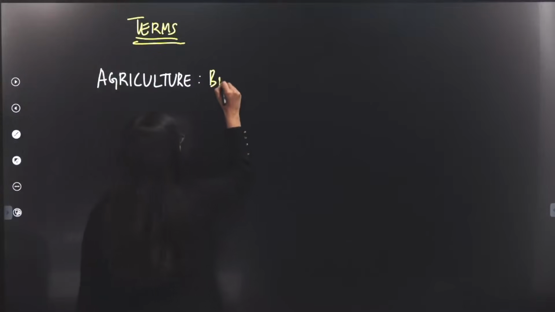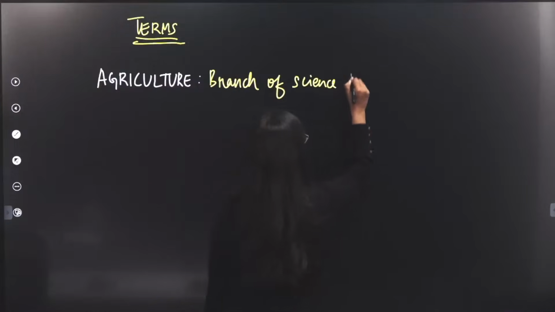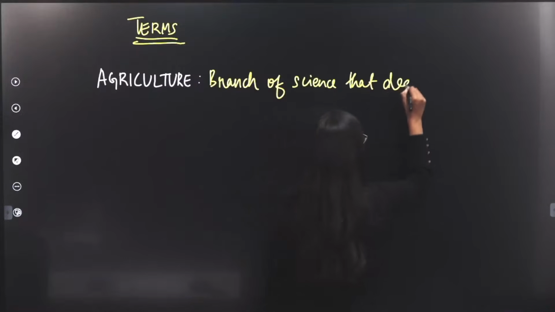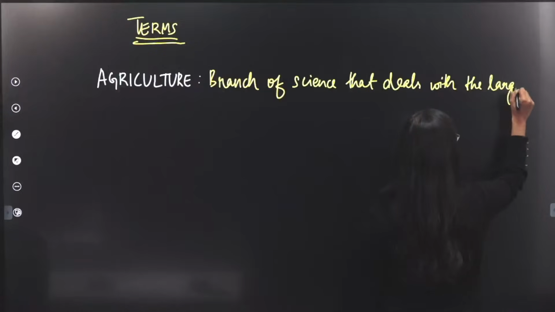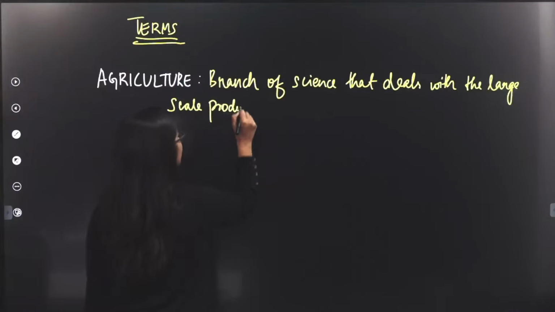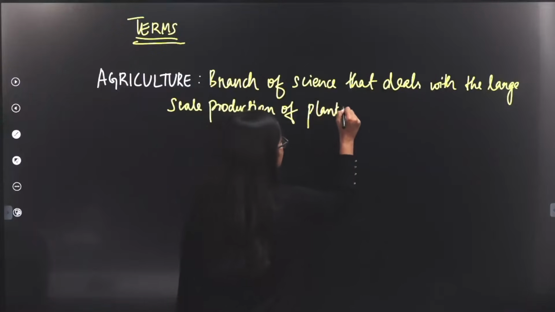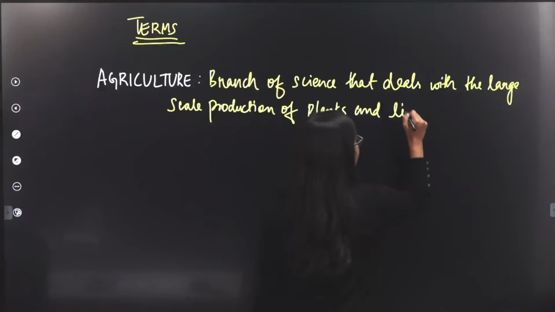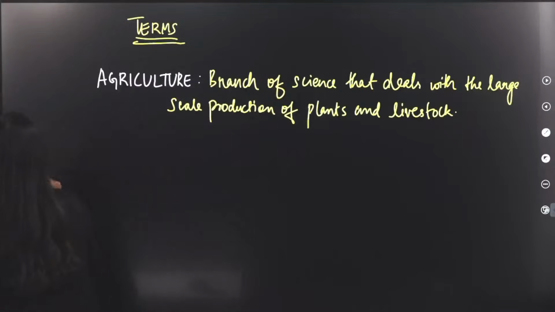So we know that agriculture is nothing but the branch of science that deals with the large scale production of plants and livestock. Okay? Now, when we talk about agriculture, another term that we must also be familiar with is, oops, where